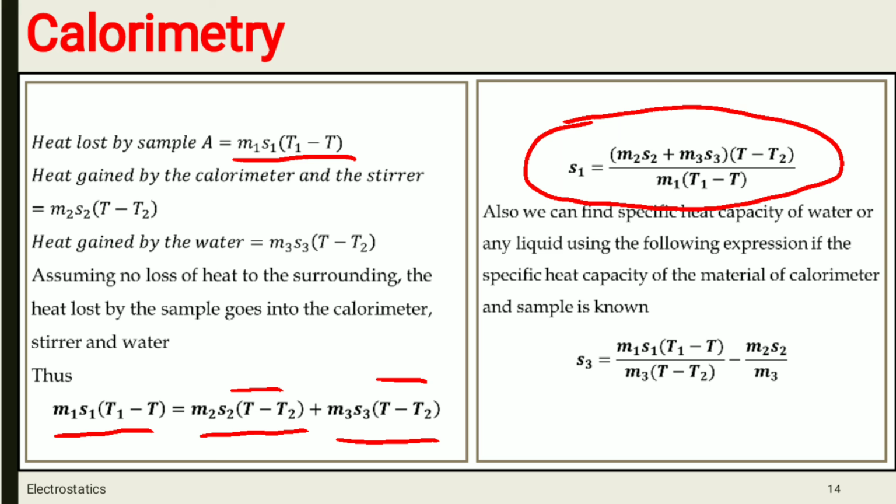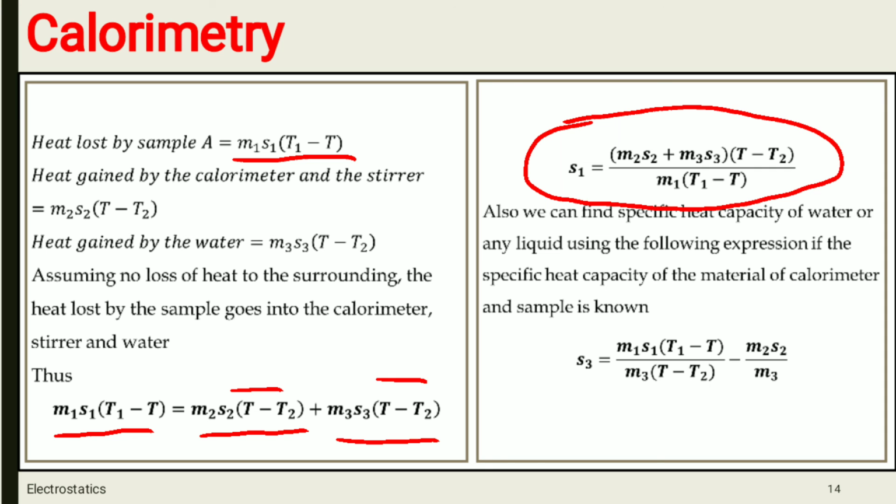We can also find out the specific heat capacity of water or any other liquid, if we use another liquid instead of water. For that we need to know the specific heat capacity of the material of the calorimeter and the sample.